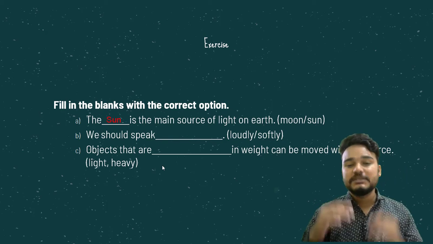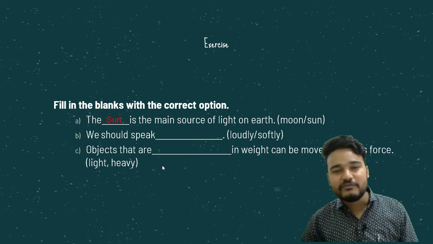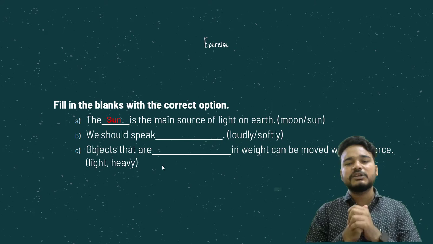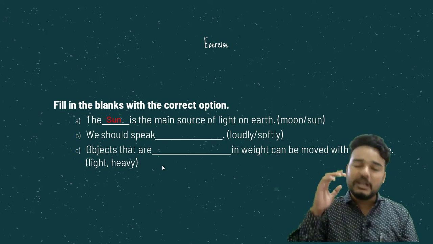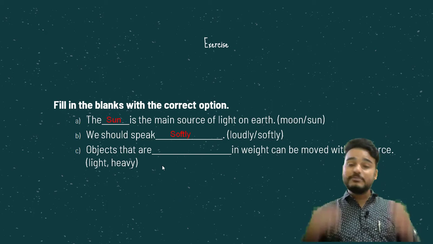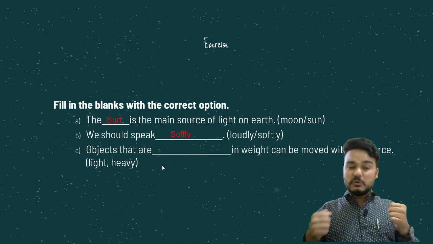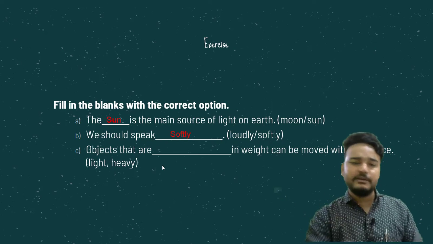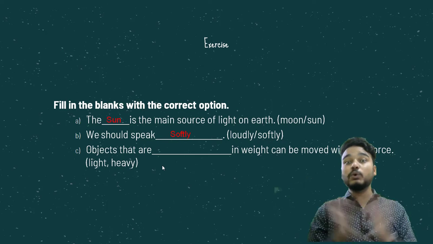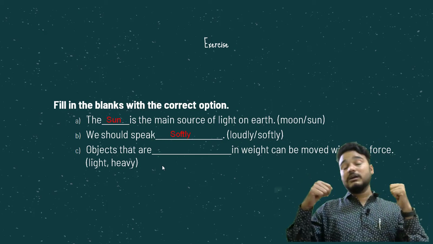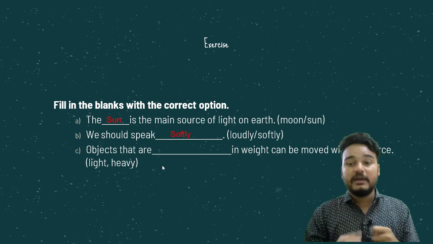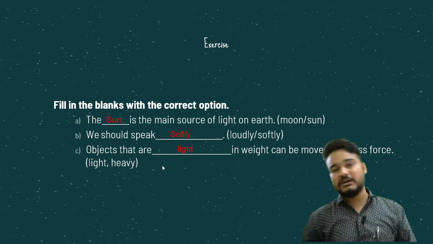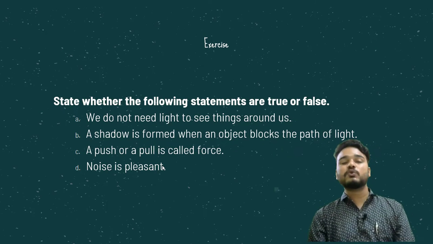We should speak dash dash loudly or softly. What kind of tone should we have when we talk? Loudly or softly? We should always speak softly. Next: objects that are dash dash in weight can be moved with less force. To move objects that are heavy we need to apply more force, and those that are light can be moved with less force. So the light option will come over there. Understood? Now the next question.